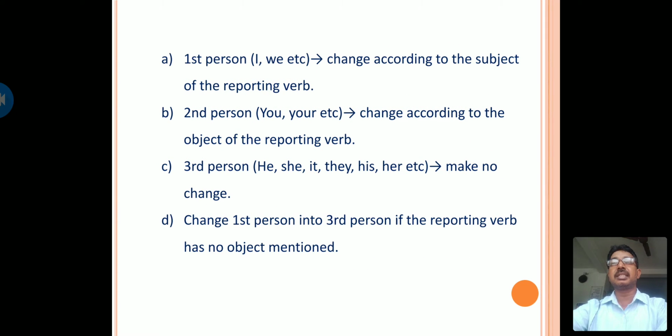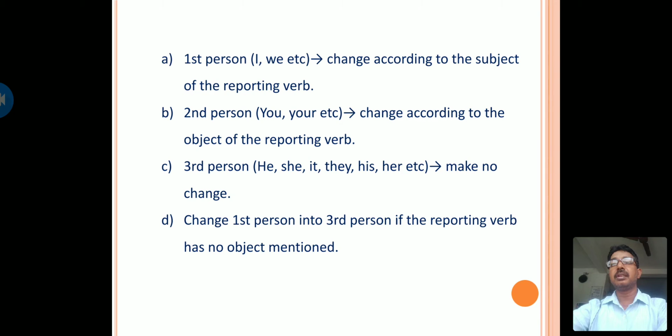Now what are the other changes? Here the first person, I and we, etc. will be changed according to the subject of the reporting verb, and second person, you, your, etc. will be changed according to the object of the reporting verb. And the third person, he, she, it, they, his, her, etc. make no change.